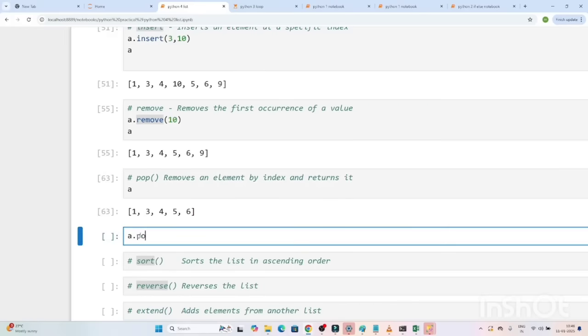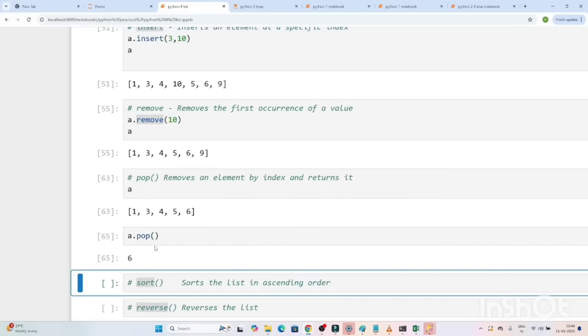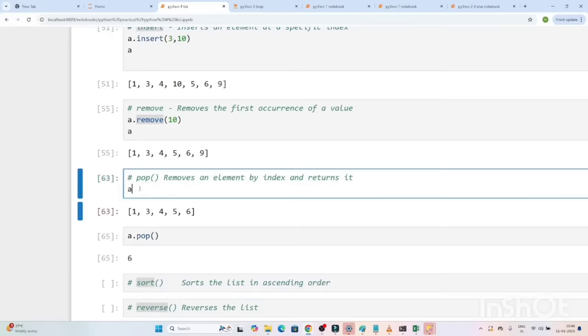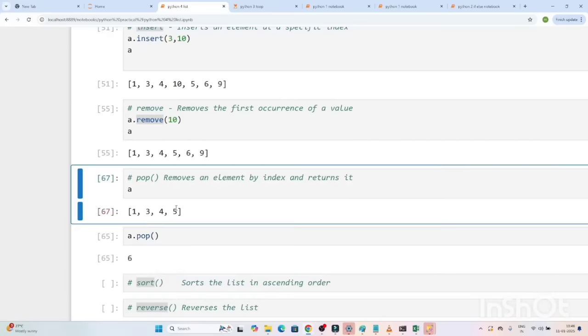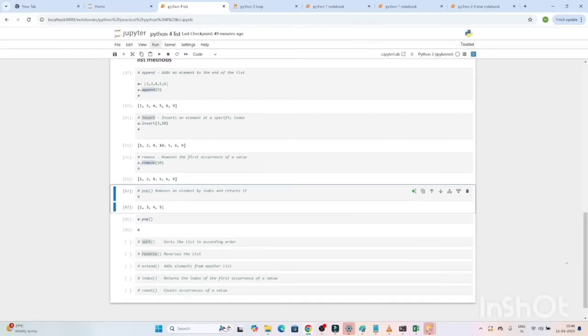Now if you use dot pop, what will it do? It will remove the last element, the last value. Now if you execute, you can see 6, right? If you check your list, you can see 6 got removed. So whenever you have to remove the last element value, you can use pop.